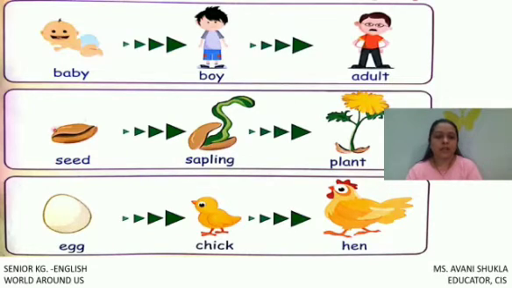Because first we have seed, then slowly we have the sapling, and then it grows and becomes a plant. So plant can also grow, plant needs sunlight and water also. So plant is a living thing.